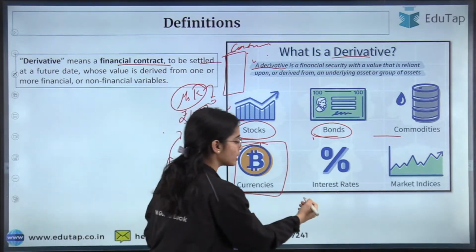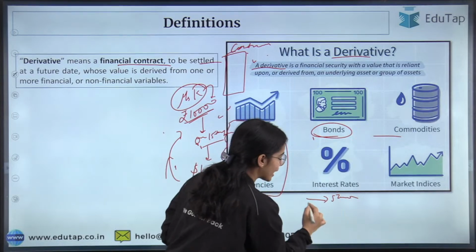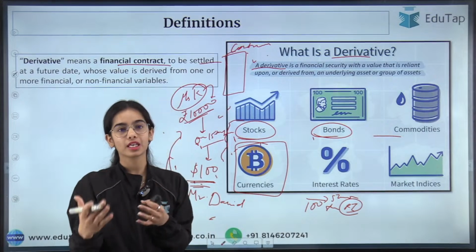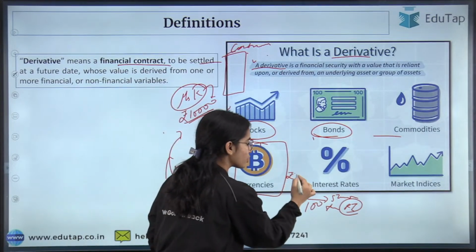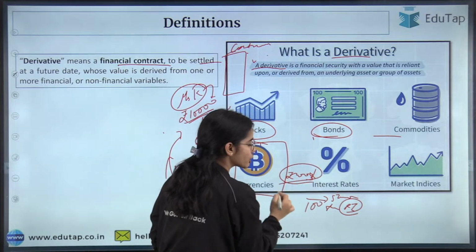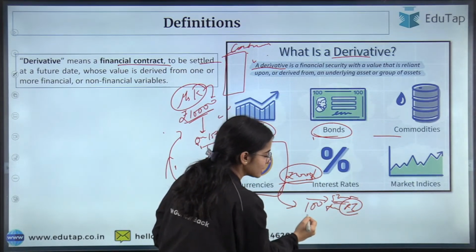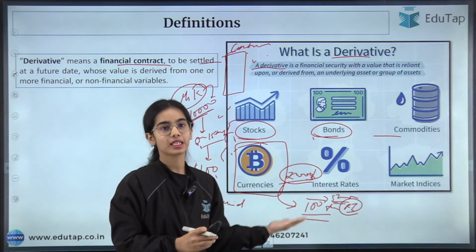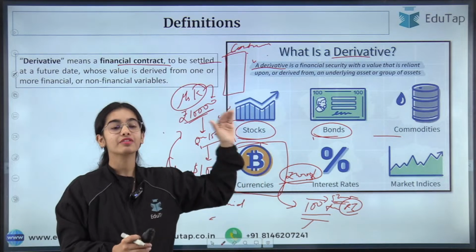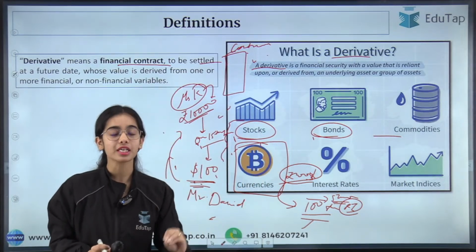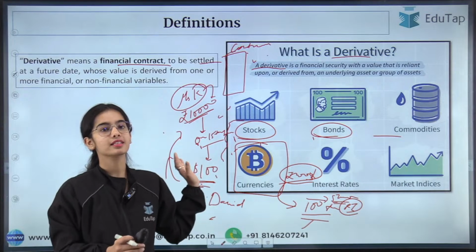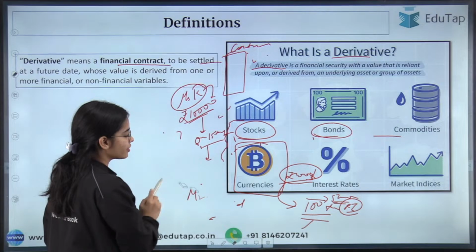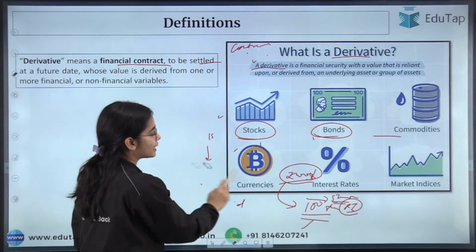Similarly, let's say after 5 months you want to get 100 shares of Reliance Industries. So right now you are making a contract that for rupees 2,000 per share, I want to buy the shares of Reliance Industries after 5 months, and 100 shares will be bought by me. That means for 2 lakh, you will buy the 100 shares. So this is a derivative that is deriving its value from the underlying asset, that is stocks or shares here. So I hope you have understood the basic idea of derivatives. They derive their value from some underlying asset.